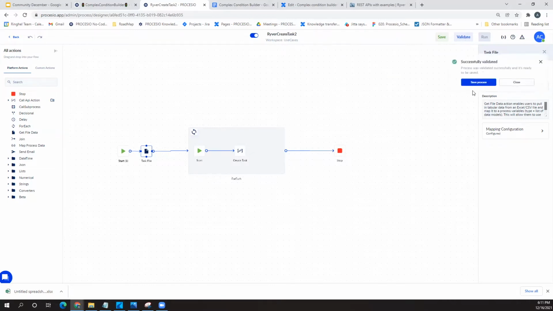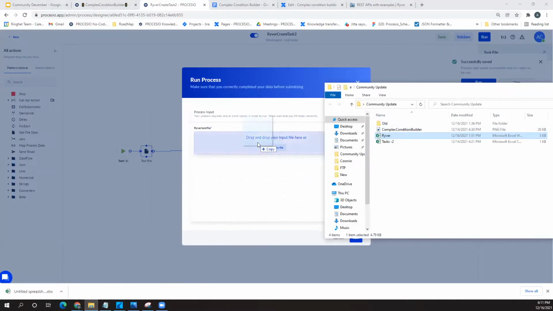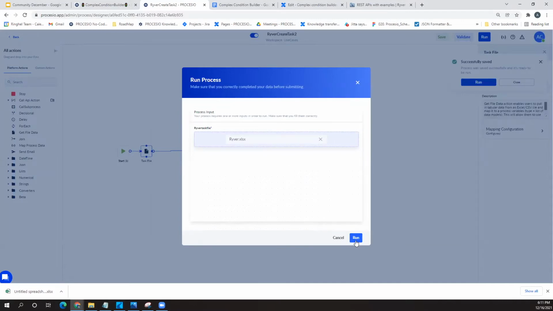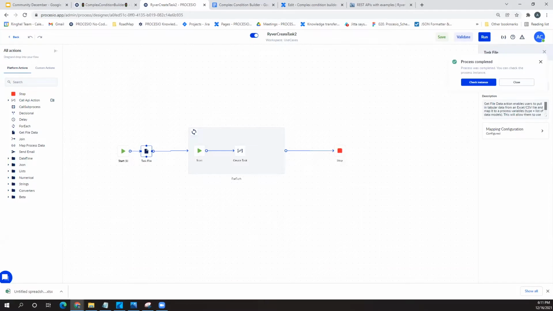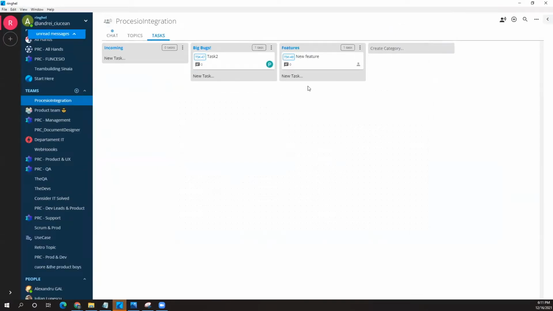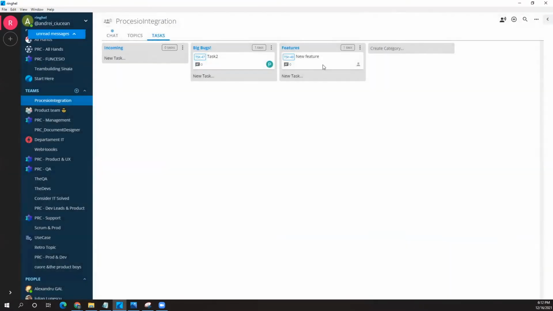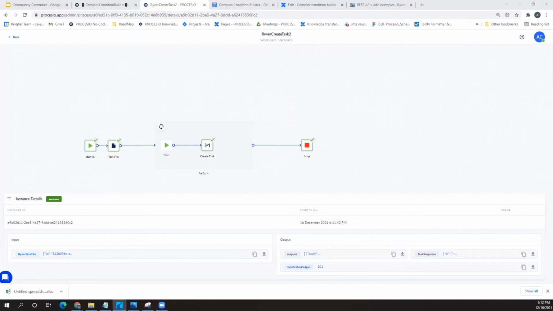So let's take the tasks from the file. As mentioned, they don't need to be contained in a file. They can be things contained in a CRM or somewhere else. I'm going to hit run, and I'm going to bring back Ryver. Let's check instances. I think things are popping up pretty fast. But over here, you can see tasks already popped up. So I already have some new tasks created, which is task 2. It was assigned to, and so forth. This is the use case that I wanted to show you related to Ryver.